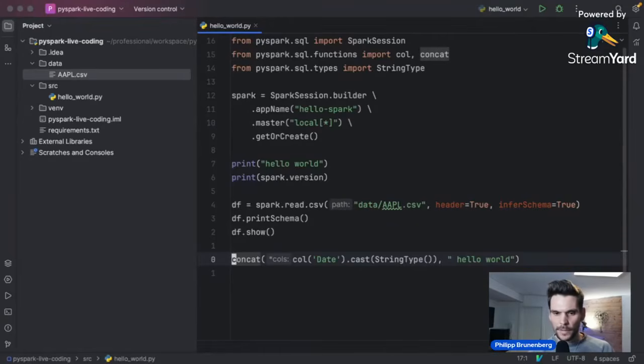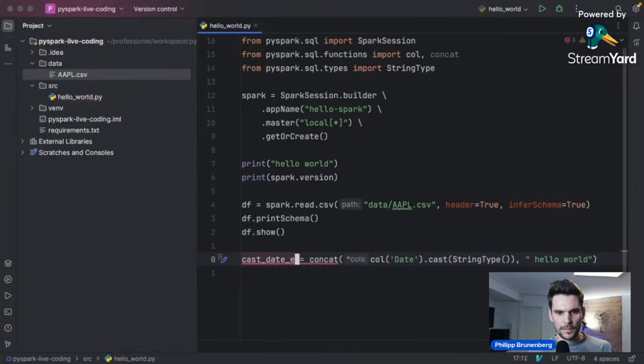So we are transforming the column twice, and we can store, for example, this transformation in a variable. For example, cast date, call it expression.